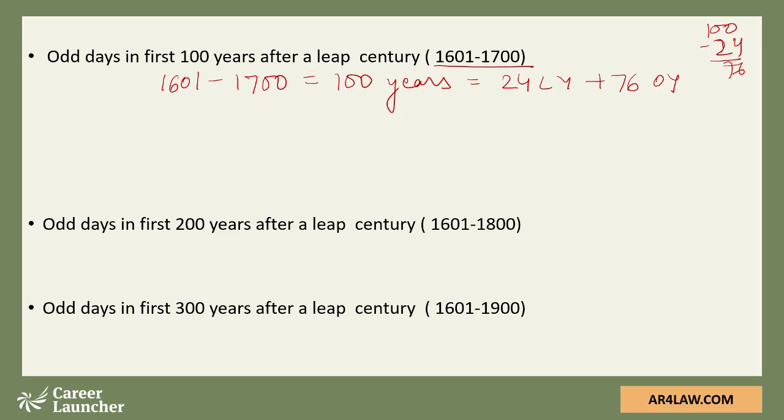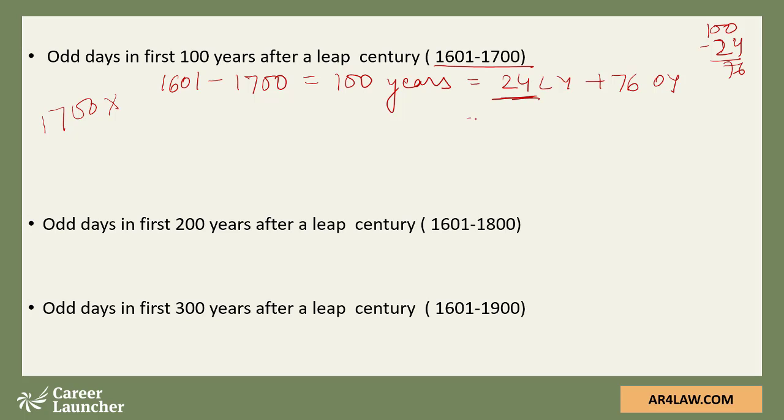Now some of you would say that when I'm dividing 100 by 4, I should get 25 leap years, but I have written here 24. Just keep in mind that 1700 is not a leap year. So we have taken the count of leap years in these 100 years to be 24 and not 25.